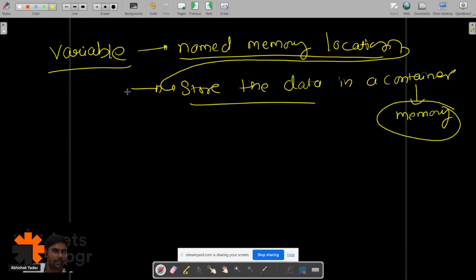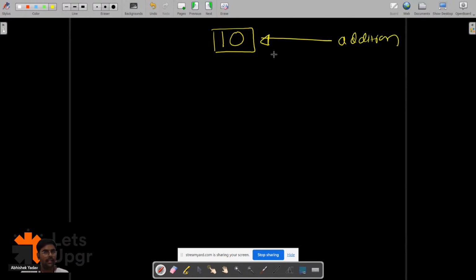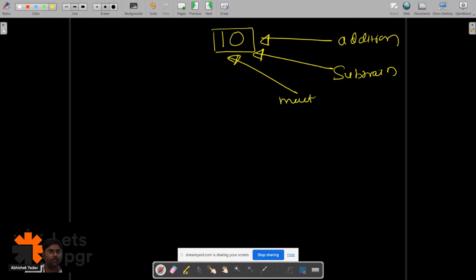So let's take one example. The third point is, why are we using a variable? So that we can use the data again and again. Let's understand this with the help of an example. I want a data 10, and I have to perform an addition operation on this data 10, a subtraction operation, a multiplication operation, and similarly a division operation on the data 10.